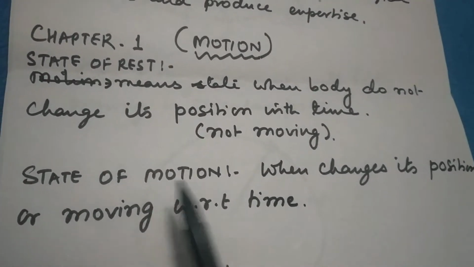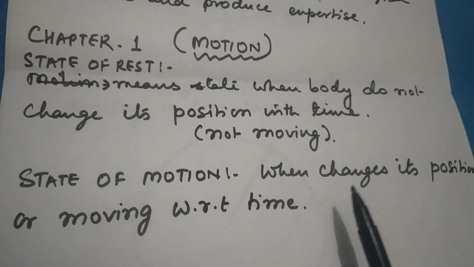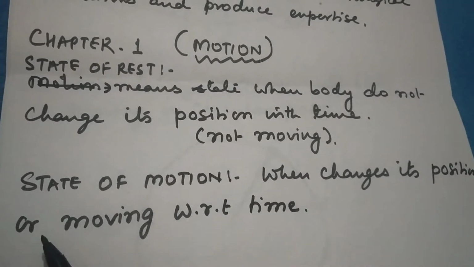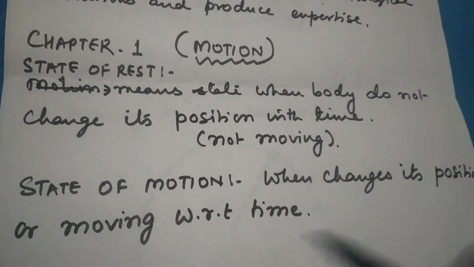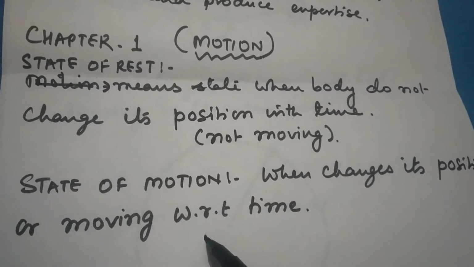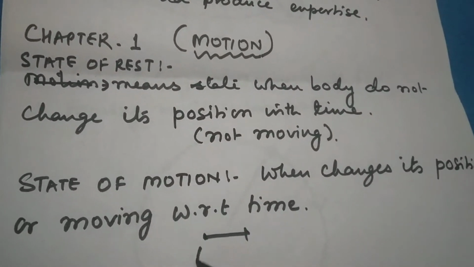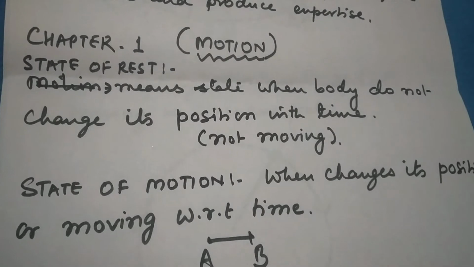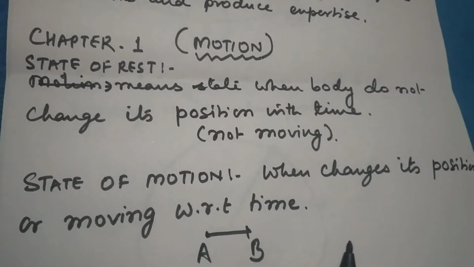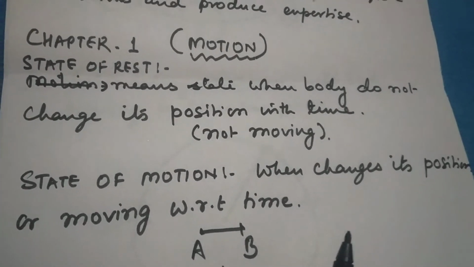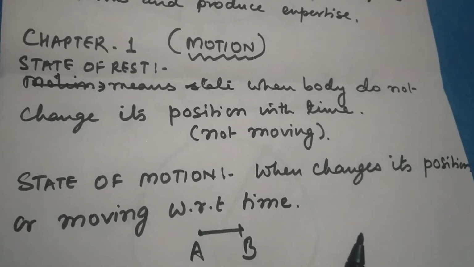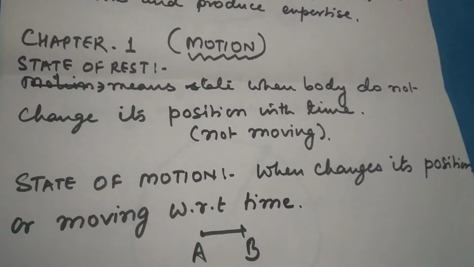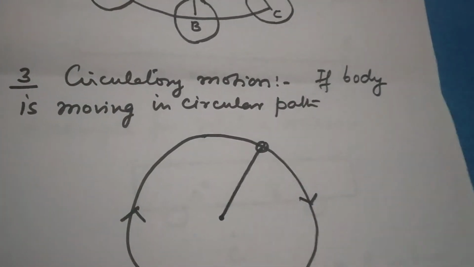And what about the state of motion? When the body changes its position or starts moving with respect to time. It means the body is not at rest, it has changed its position from one place to another, and that particular state will be called state of motion. It means when we study motion it has two states. One is called state of rest and the other is called state of motion. I hope it is clear with you.